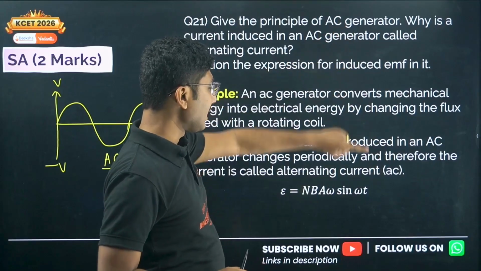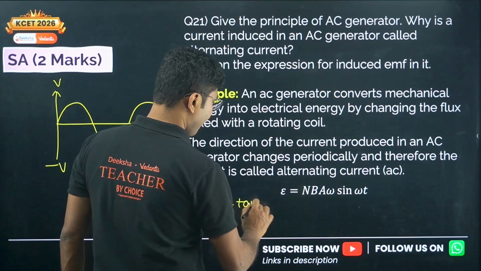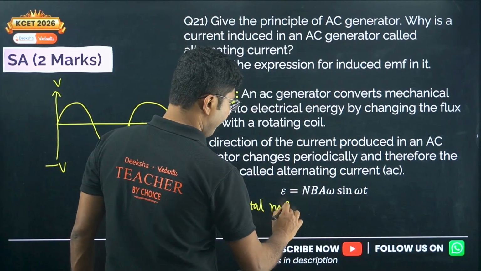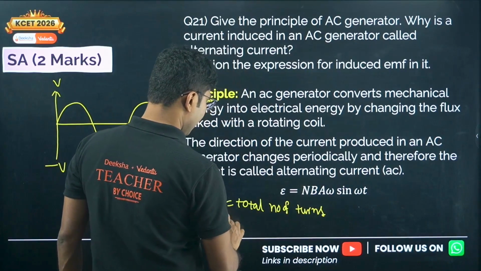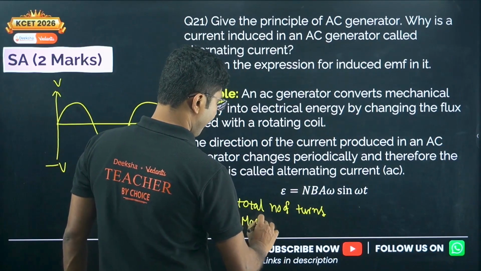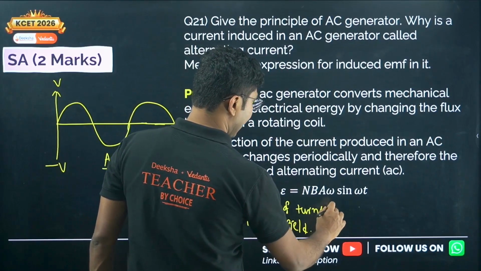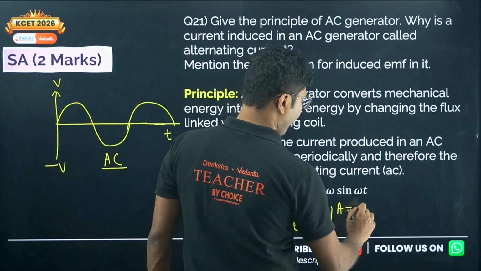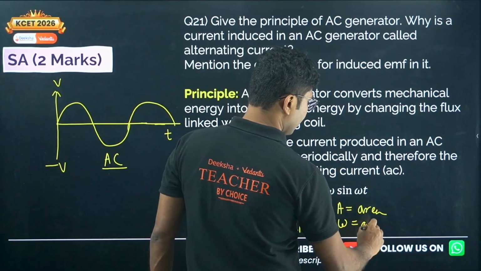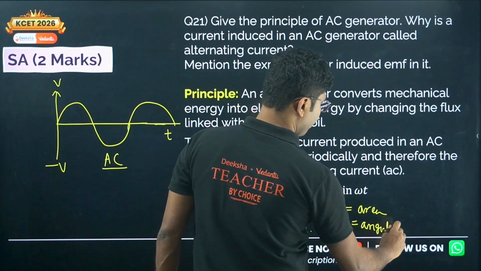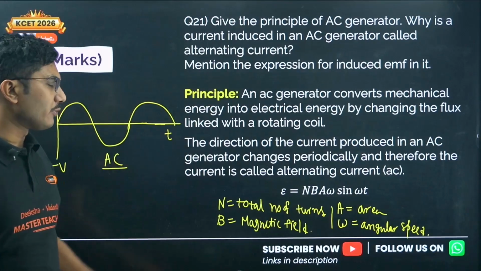Now if this question is asked, you have to mention what is N. N is the total number of turns, B is the magnetic field, A is the area, and omega is the angular speed. So you have to mention these terms as well to get the full marks.